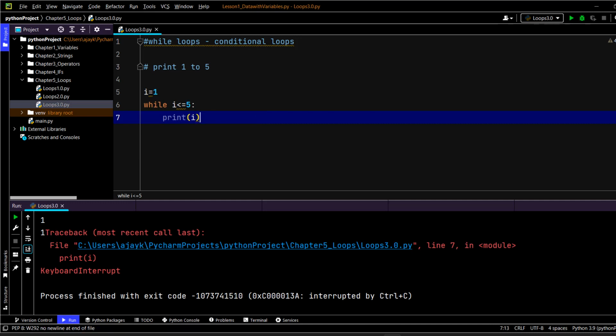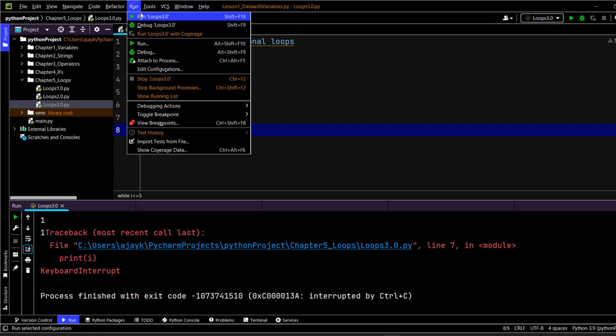So what is the point we are missing? You see, i has to be incremented by 1. So I'm going to increment i by 1, or you can write i plus equals to 1. In this way, first i gets printed as 1, and then i is incremented to 2, and 2 is less than 5. So the system will check, it is true, and it is going to print the value. The moment the value changes from 5 to 6, the next time the comparison happens, your program will automatically exit.